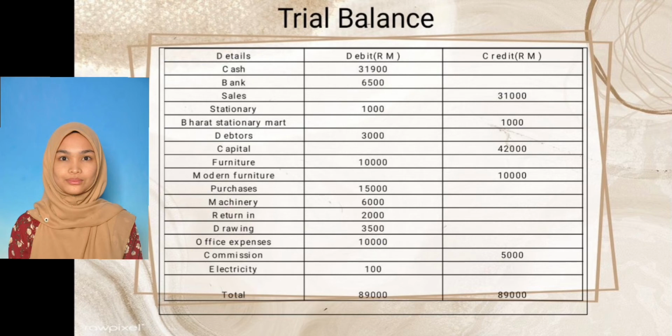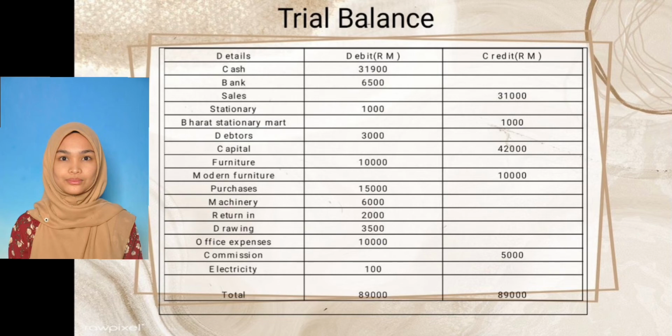So for the trial balance for Mr. Hadi's business transactions, Mr. Hadi started the business with cash by debit of around 31,900. Mr. Hadi also opened a bank account by debit with 6,500 and Mr. Hadi has sold for his business RM 31,000 by credit, while Mr. Hadi purchased stationery of RM 1,000 from Bharat Stationery Mart for debit and credit. For debtor, it is RM 3,000 by debit and the capital is RM 42,000 by credit. Mr. Hadi bought furniture from Modern Furniture for RM 10,000 by debit and credit.